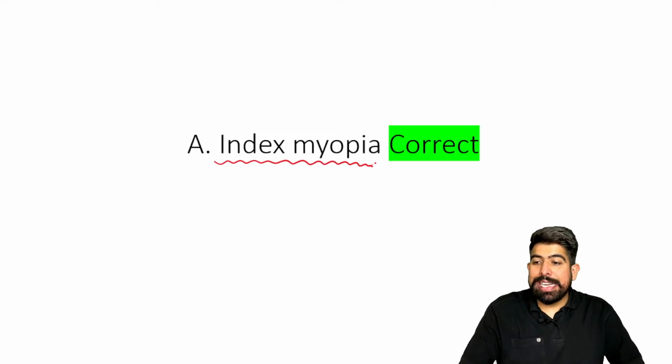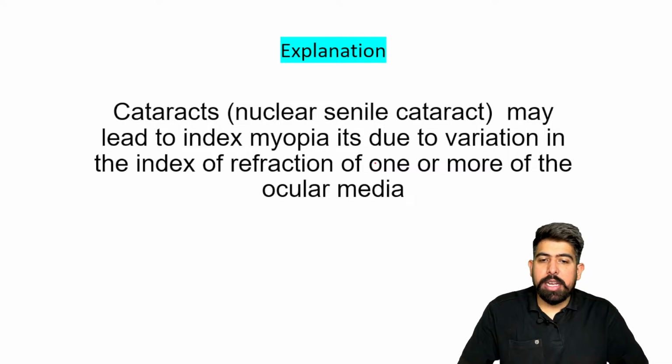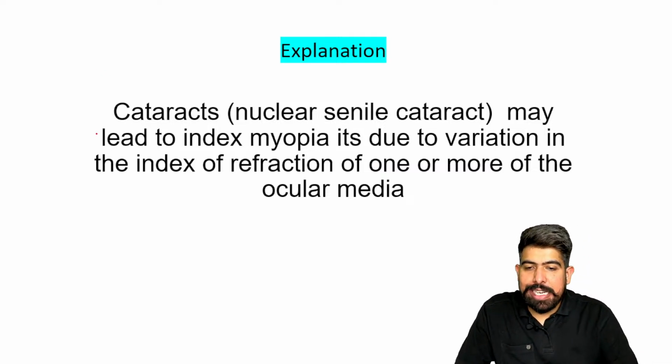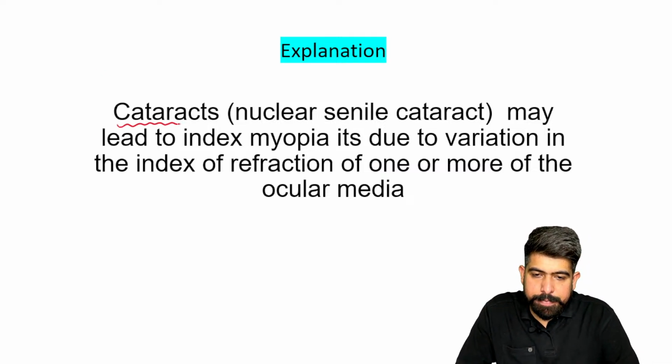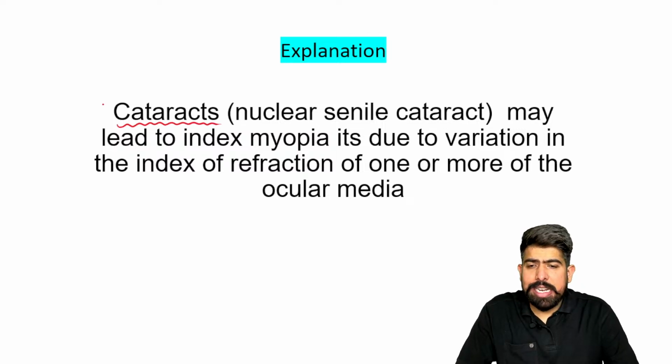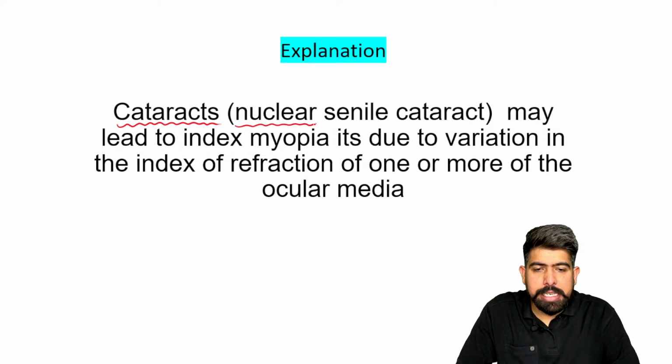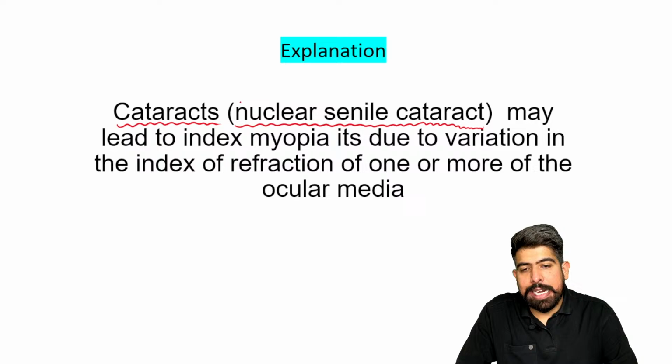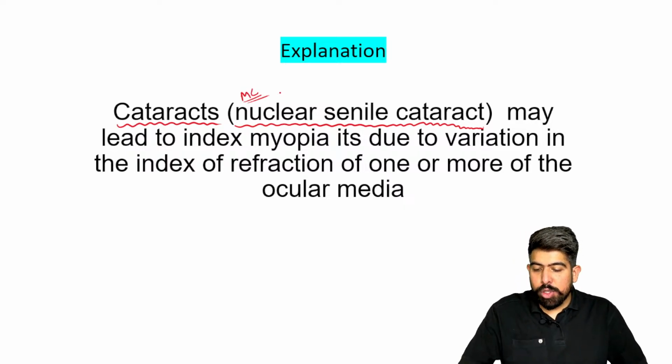But you don't know about index myopia, right? So what is the meaning of index myopia? Index myopia is seen in cataracts. Importantly, it is seen in cataract. And which type of cataract? It is most commonly seen in nuclear senile cataract, the nuclear type of cataract.